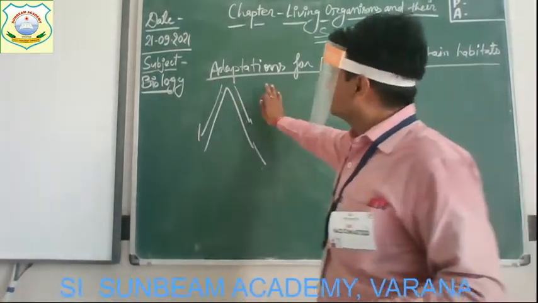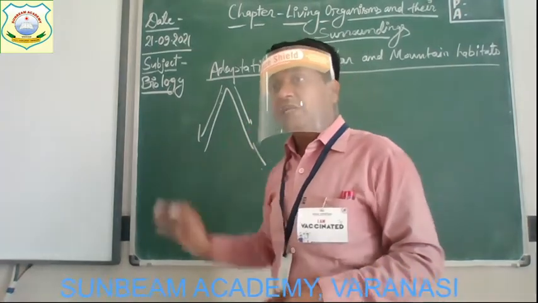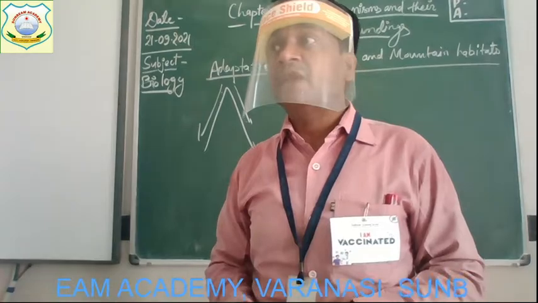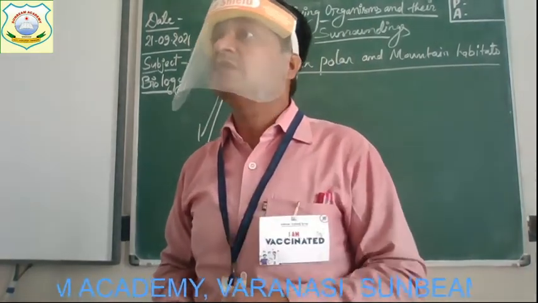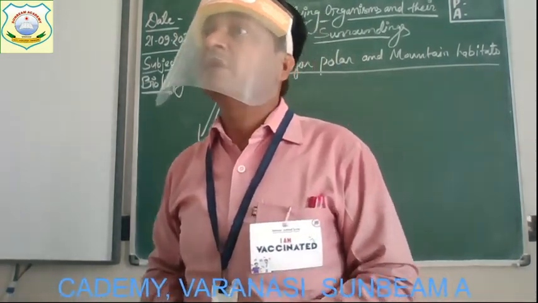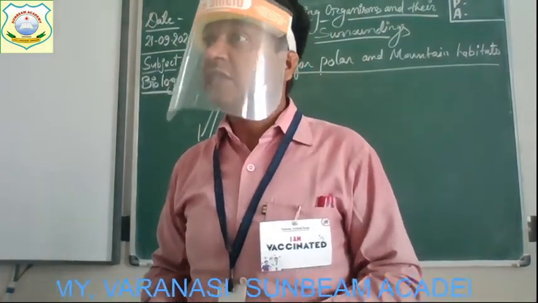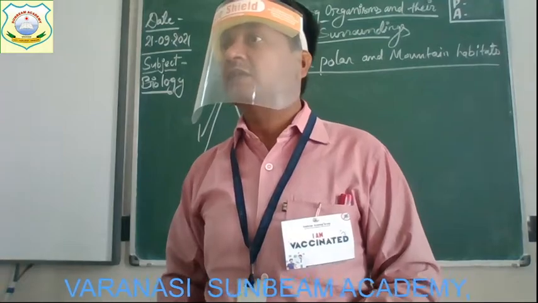Understood about this adaptation for polar habitats, everyone, in plants and in animals? The examples of animals are the polar bear, the snow leopard, and the mountain fox. So many examples of animals are there.